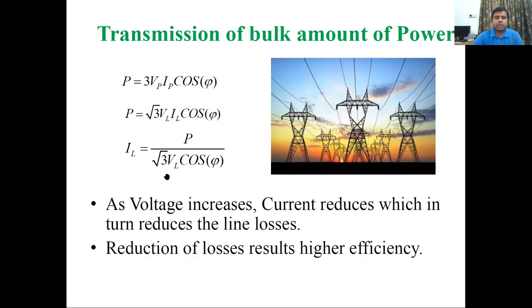From this simple equation, we can see that as the level of voltage increases, the current level decreases for the same amount of power, which in turn reduces the transmission line losses, because we all know that transmission line loss is equal to 3 I square R. As the current is reduced, the transmission loss will be reduced, which in turn reduces the overall losses of the system and results in higher efficiency.